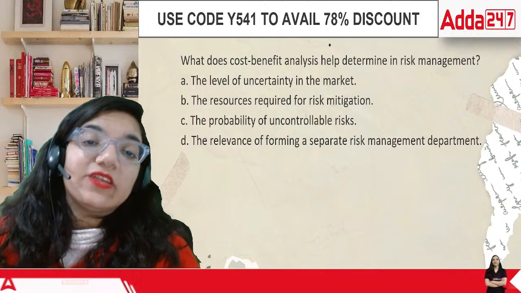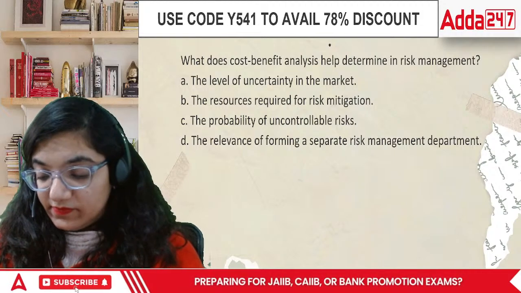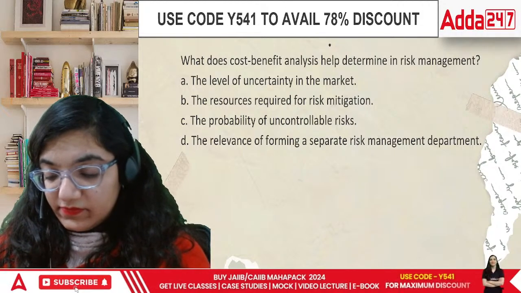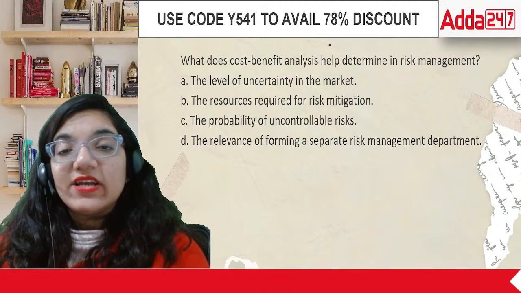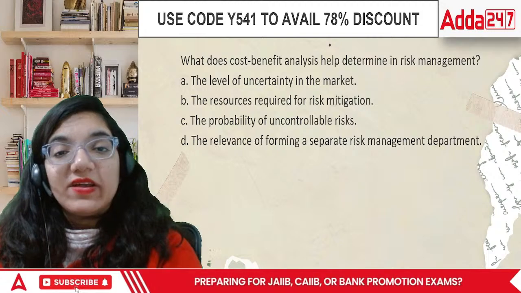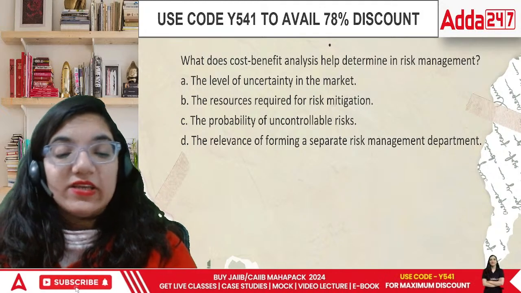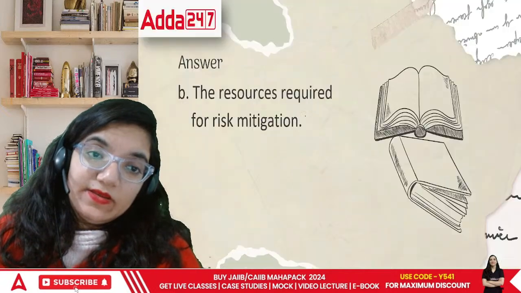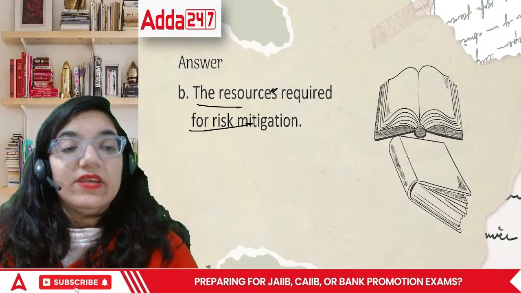Is it really benefiting the organization or not? The resources required in risk mitigation, that would be the answer. The answer is B.